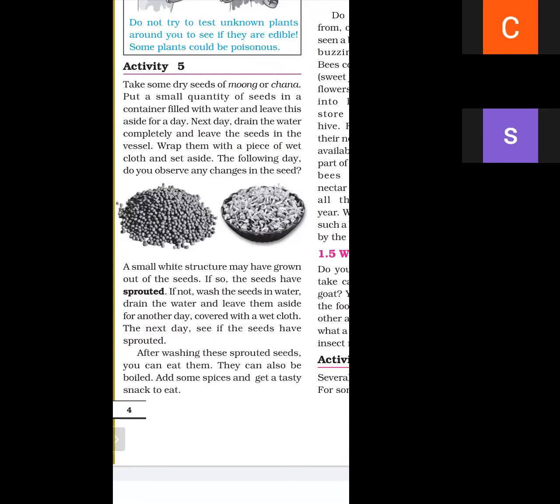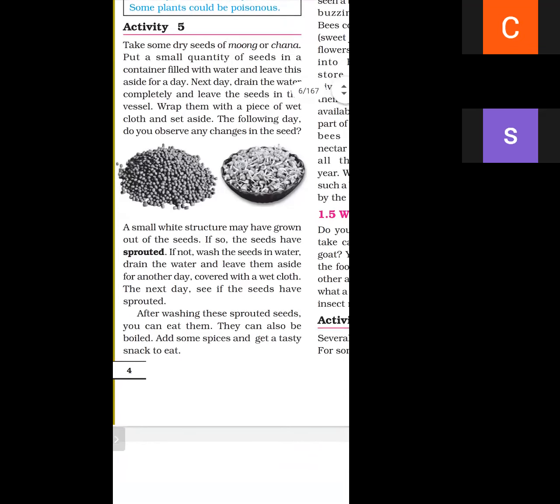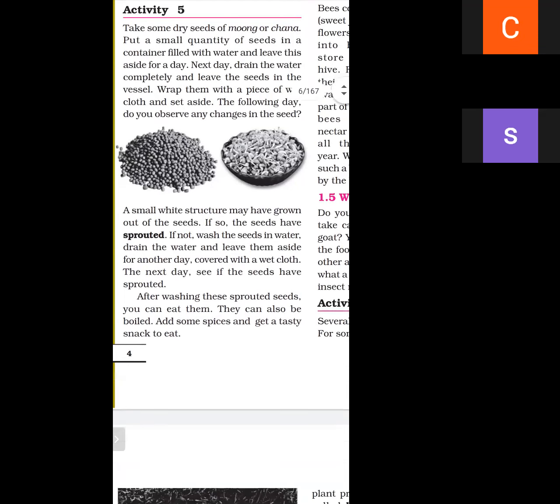If so, the seeds have sprouted. If not, wash the seeds in water, drain the water, and leave them aside for another day covered with a wet cloth. The next day, see if the seeds have sprouted.